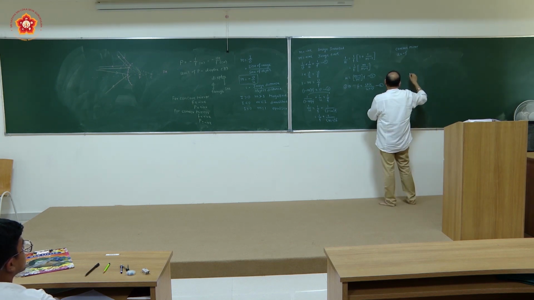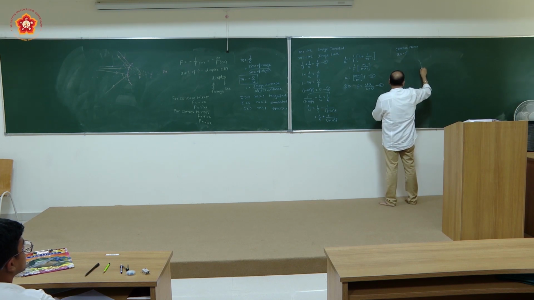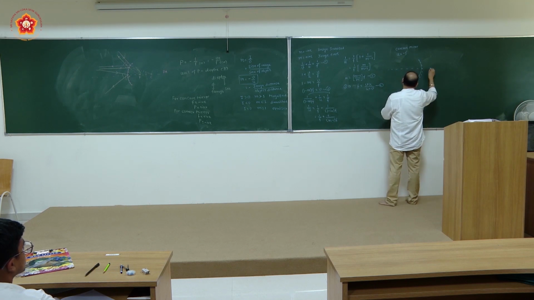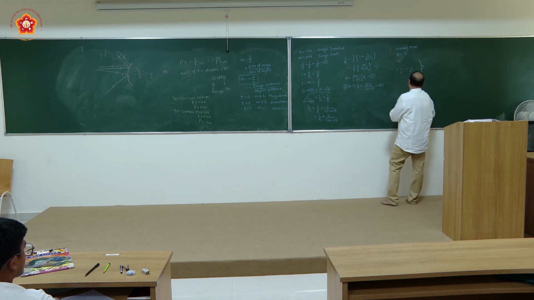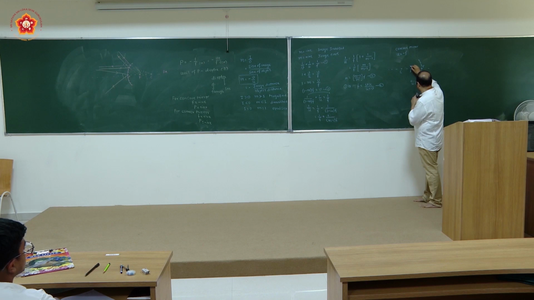Concave we are talking about, so you will be having this as the situation. If this is the focus here, you are having the center of curvature somewhere here, so from the pole the distance to be measured, u will be taken as equal to minus of f. Object is present here.